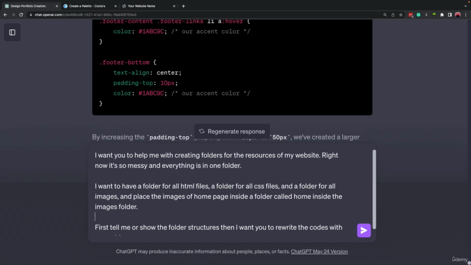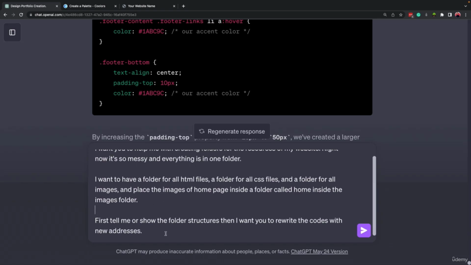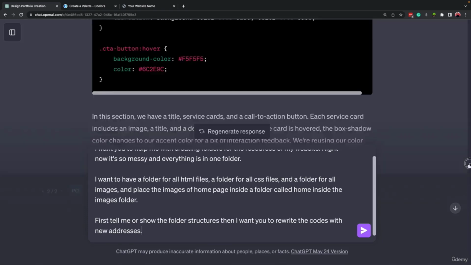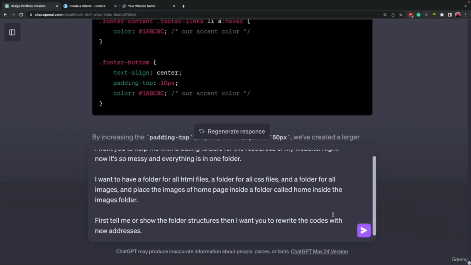Okay, now it's a good idea to copy and paste the HTML code that we have right now. Because maybe if ChatGPT wants to rewrite the code, as I said, when the chat gets so long, it starts to forget things.